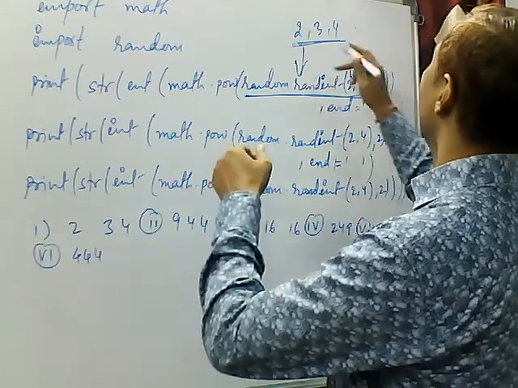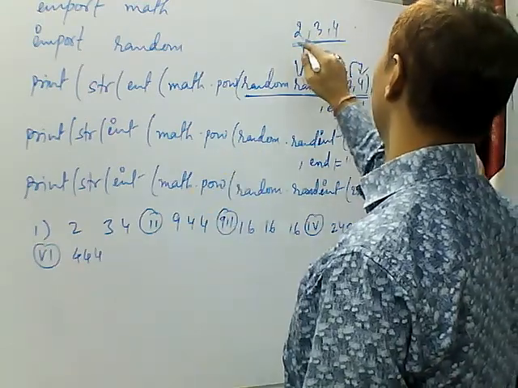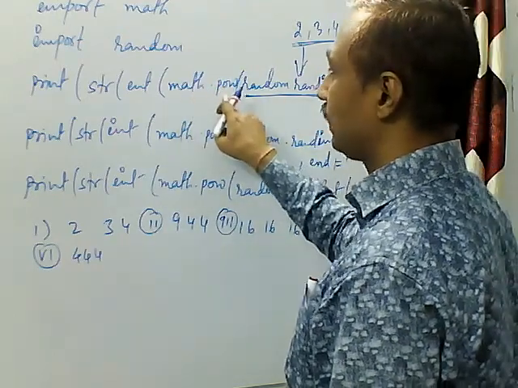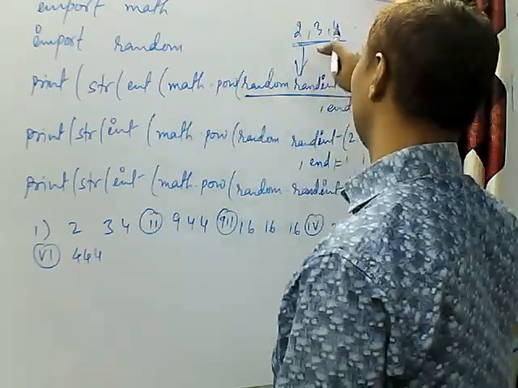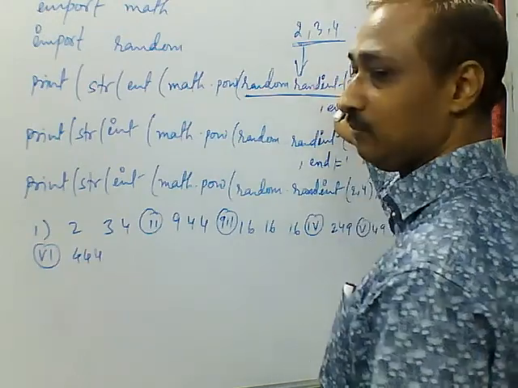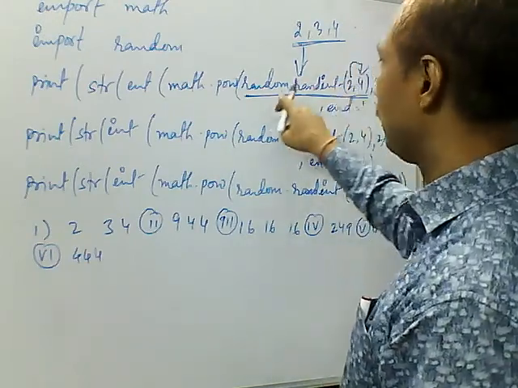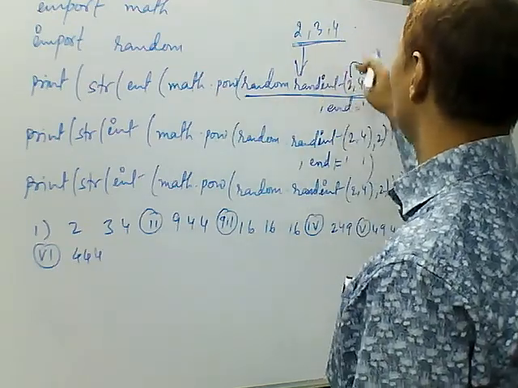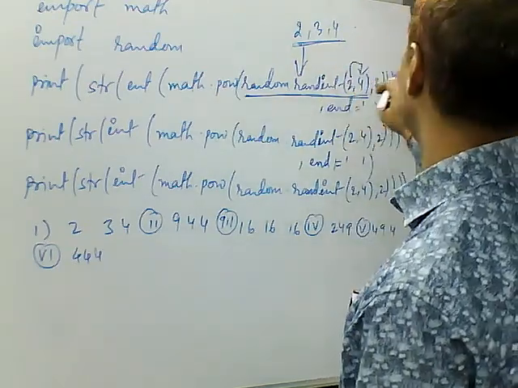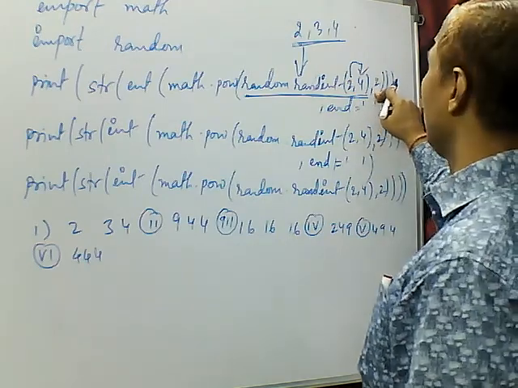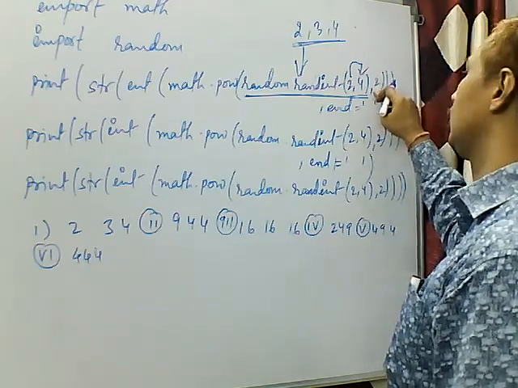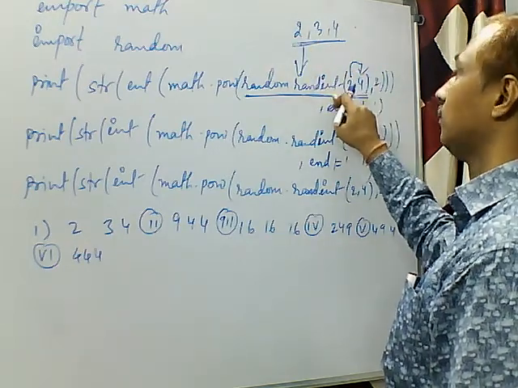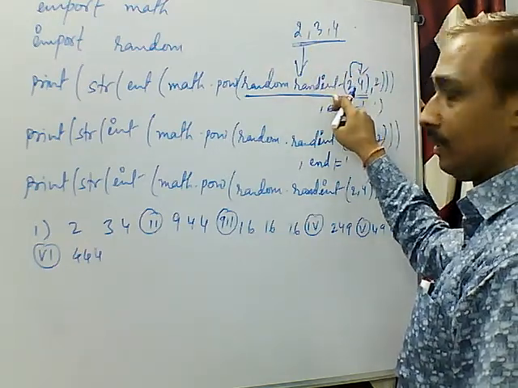Say for example, if we take 2 from here, the power function outside is waiting for the value returned by the randint function, and then the next argument of the power function is 2. That means the power is 2 and the value to be raised is the one returned by randint. Okay?